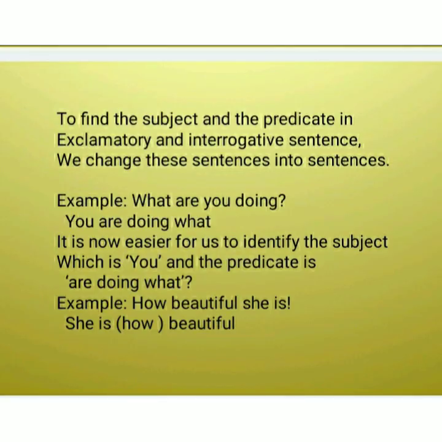To find the subject and the predicate in exclamatory and interrogative sentences, we change the sentence into statements. For example, what are you doing? You are doing what? It is now easier for us to identify the subject, which is you, and the predicate is are doing what? Let's see the second example here. How beautiful she is. She is how beautiful.